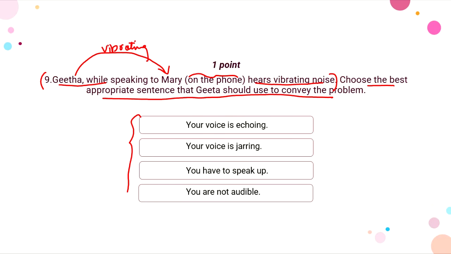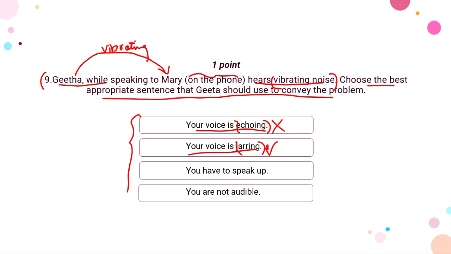So should she be using your voice is echoing? First of all, vibrating has nothing to do with echoing. Echoing is resurfacing of voice, right? So vibrating has nothing to do with echoing, so this would be a wrong option. Your voice is jarring, right? So jarring actually means to vibrate. When something vibrates, we say it's jarring. So for now, this option is correct.